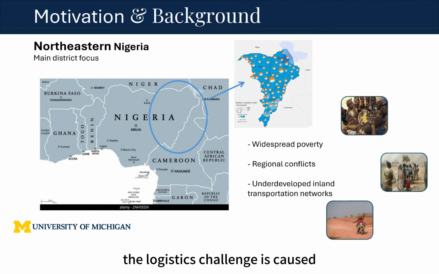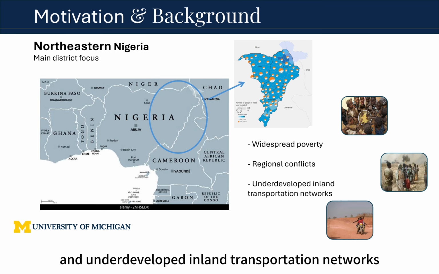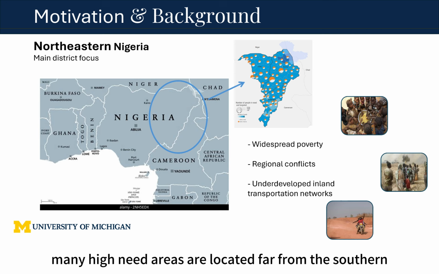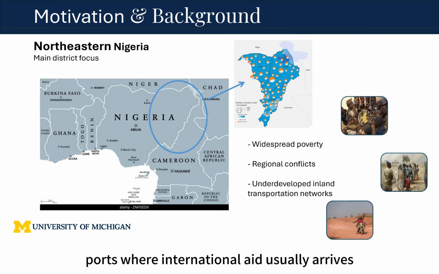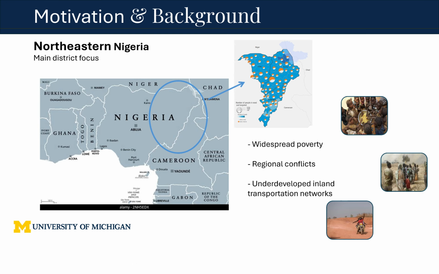The logistics challenge is caused by several connected factors. Nigeria has widespread poverty, regional conflicts, and underdeveloped inland transportation networks. Many high-need areas are located far from the southern ports where international aid usually arrives. This means that food aid must pass through a long chain of port handling, customs clearance, inland transportation, warehouse processing, and final delivery before reaching agencies.